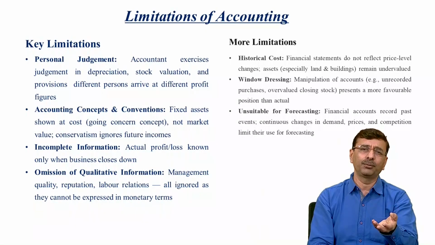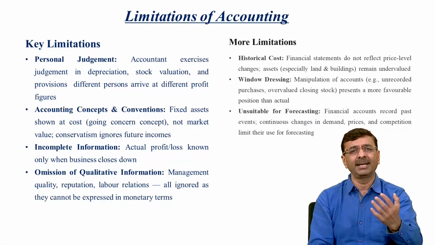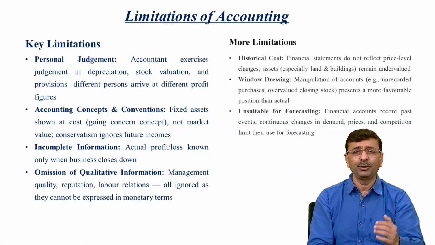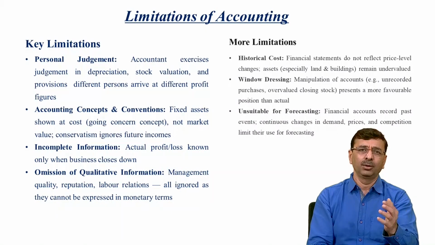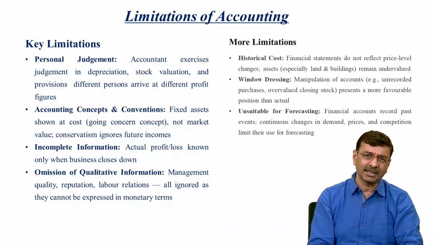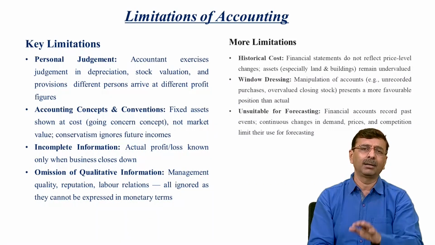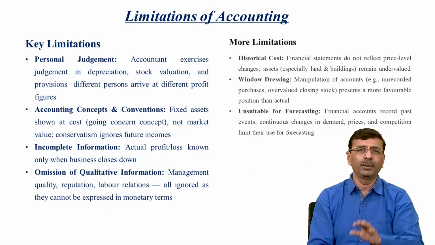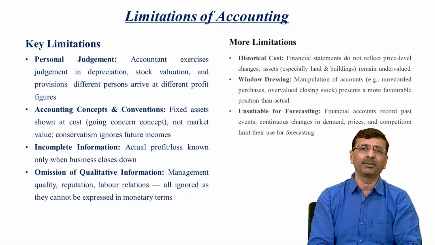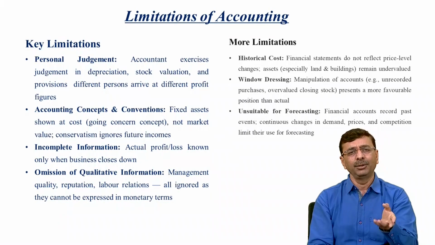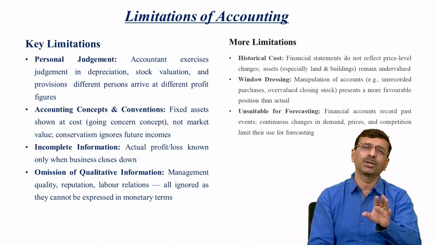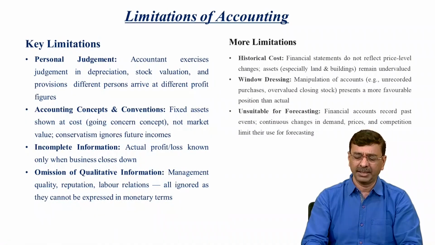For forecasting, you have to apply more techniques and methods, and you need skillful people to analyze the accounts. Only recording transactions will not give you future decisions; you need a special, skilled person to evaluate the transactions. So this is the limitation of accounting.